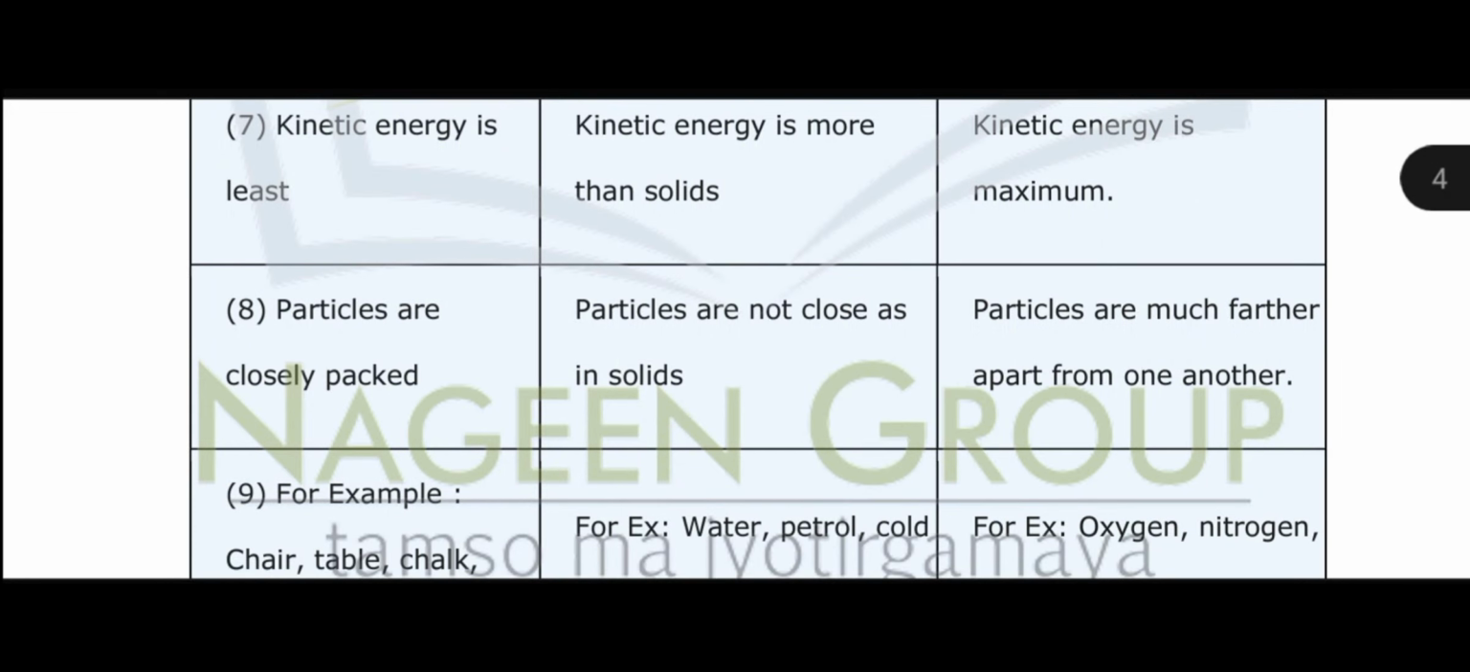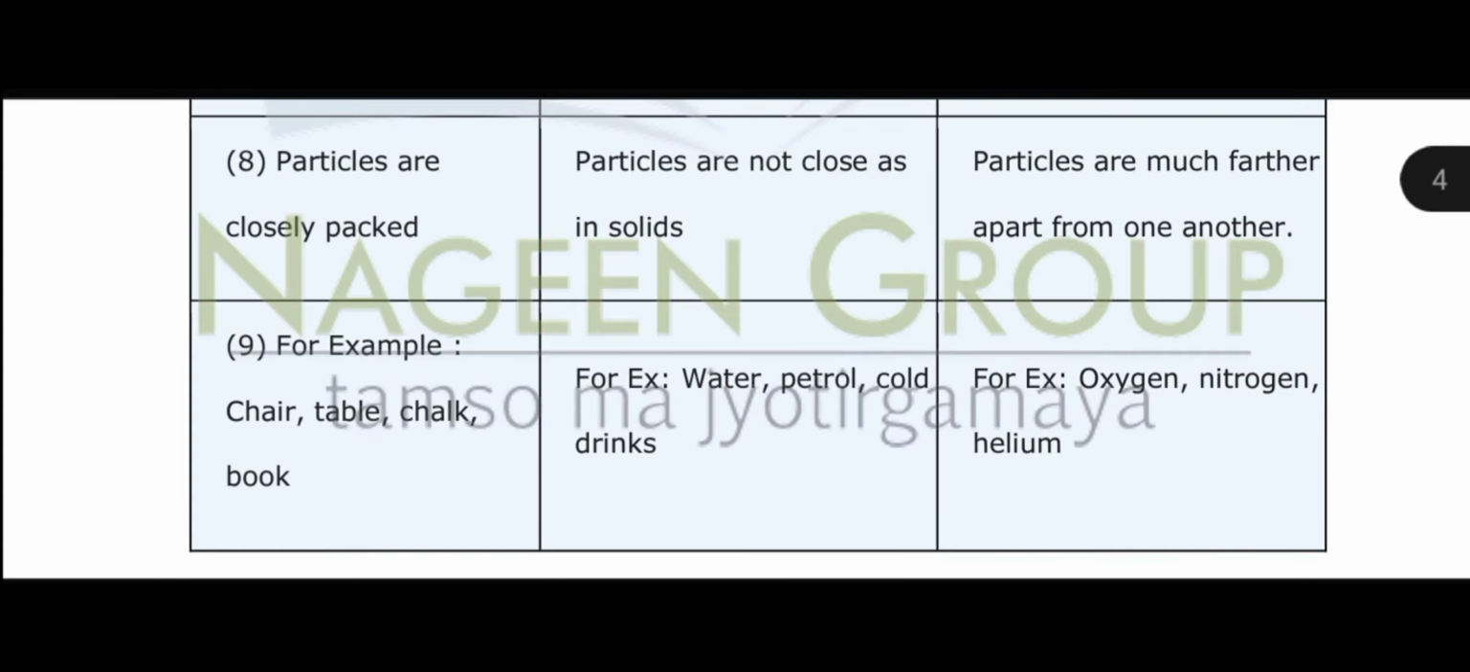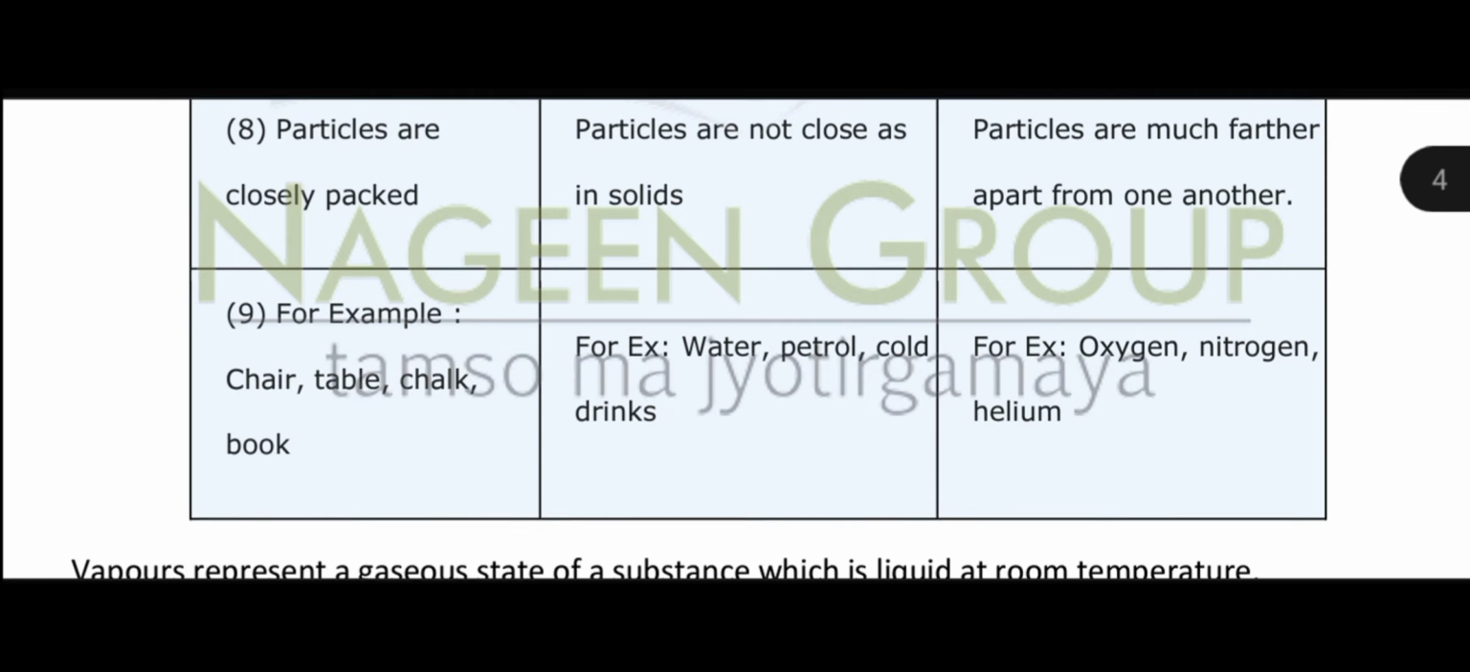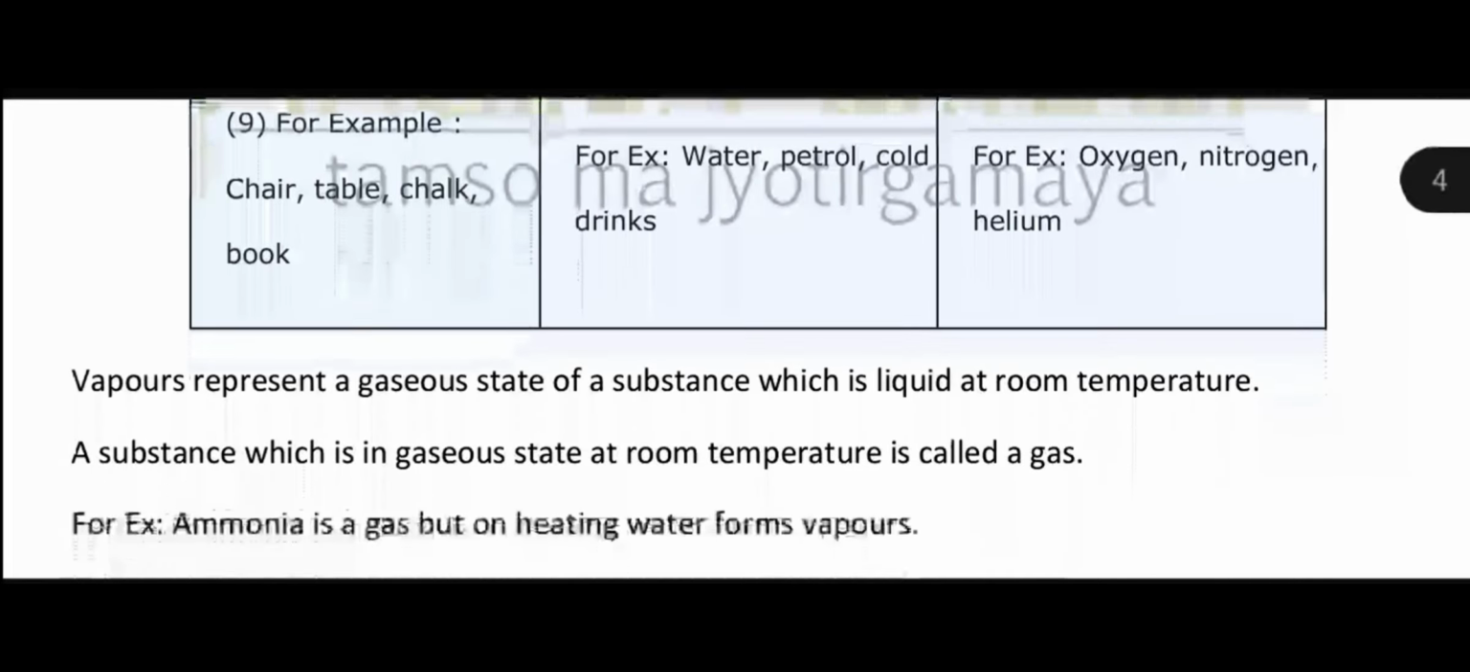Number 8. In solids, particles are closely packed, but in case of liquid, particles are not closely packed. But in gases, they are very far away from each other. Now for examples of solids: chair, table, chalk, book. In liquids: water, petrol and cold drinks. And in case of gases: oxygen, nitrogen and helium.